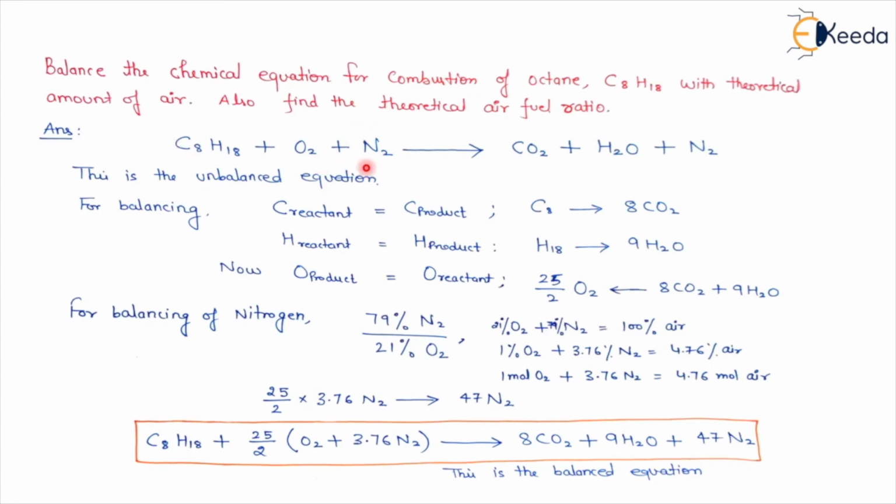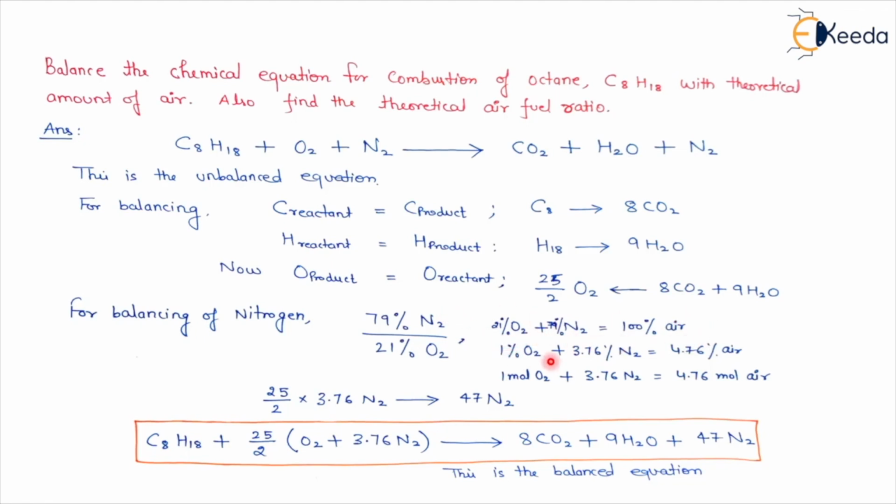How do we do the balancing for nitrogen? Here N2 is there, here N2 is there. It looks balanced, but it is not balanced. Why? You see here, in 100% air, 21% is O2 plus 79% nitrogen. This is on volume basis.